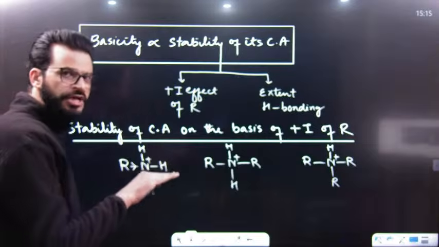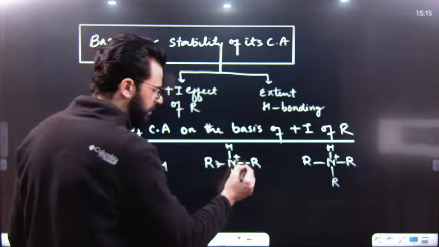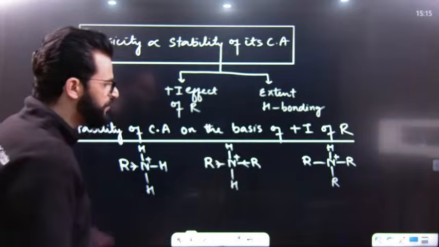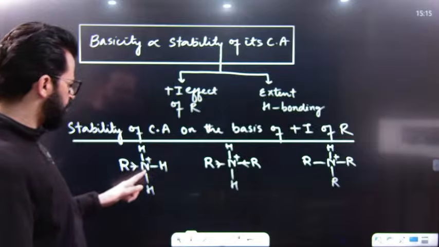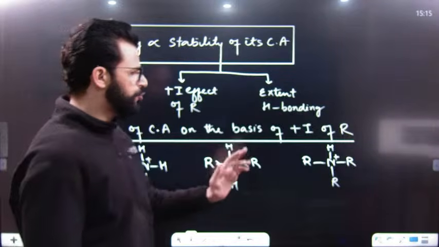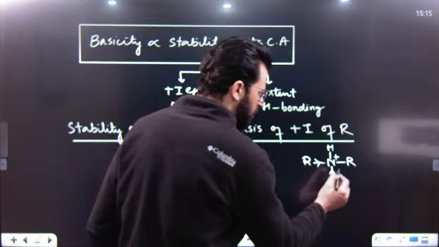So its positive charge will be a little bit decreased. Similarly, this R will give electron and it will decrease positive charge of nitrogen. But here positive charge of nitrogen will be decreased more as compared to this, because here only one electron donating alkyl group was present. Here two alkyl donating groups are present, and here 3 alkyl groups or electron donating plus I groups are present.